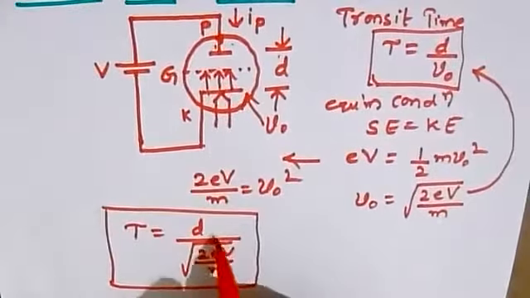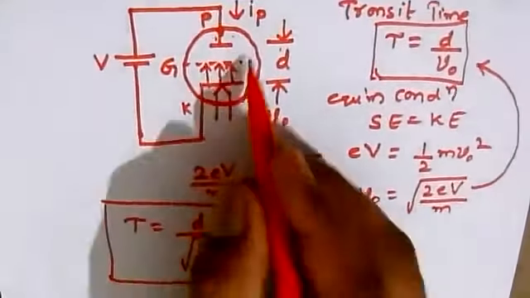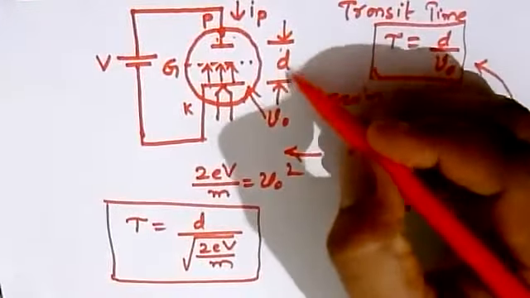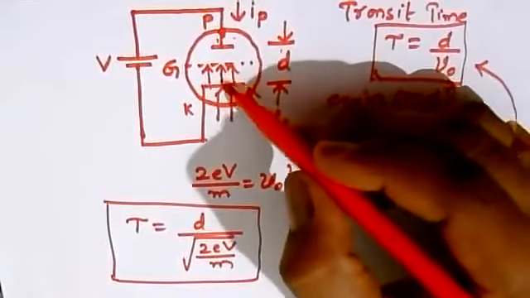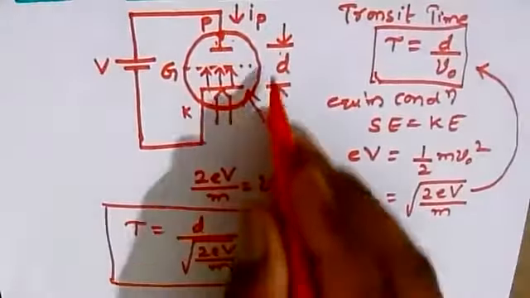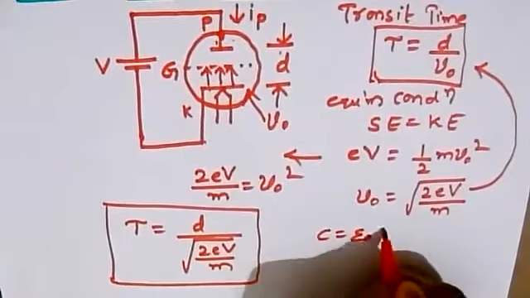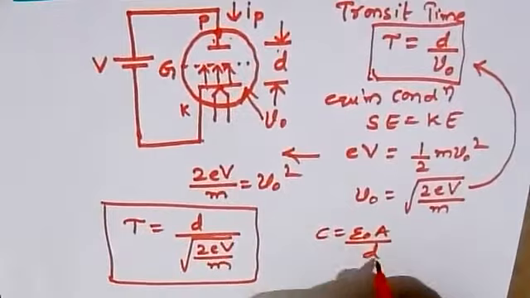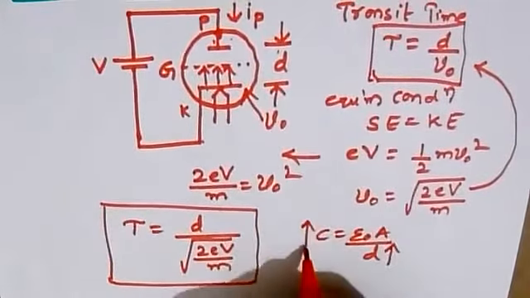In order to achieve this, the distance taken should be less. If we take less distance, the time taken will be less. But we know that C is equal to epsilon naught A by D. As the distance decreases, the effect of capacitance keeps on increasing.